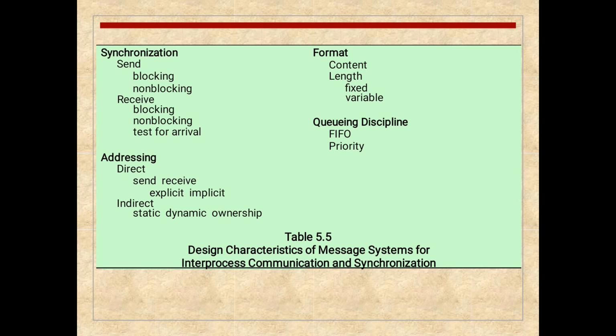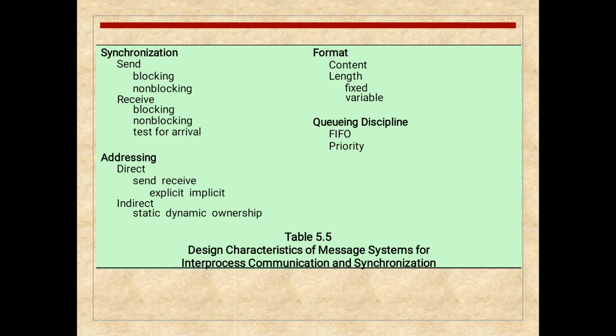And these are the design characteristics of a message system for inter-process communication and synchronization. We have synchronization: send, blocking and non-blocking; receive, blocking, non-blocking, and test for arrival. Addressing, direct and indirect, two types are there.